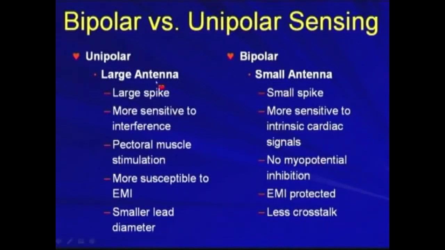So what are the differences? For the unipolar leads, it's a large antenna. Large spikes can be seen. It will be more sensitive to interference, and pectoral muscle stimulation sometimes can be a problem. It's more susceptible to electromagnetic interference. Maybe the advantage is smaller lead diameters.